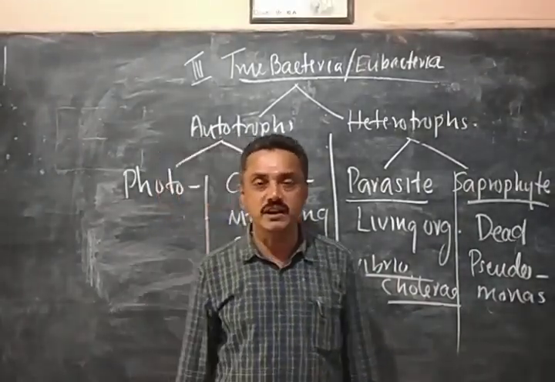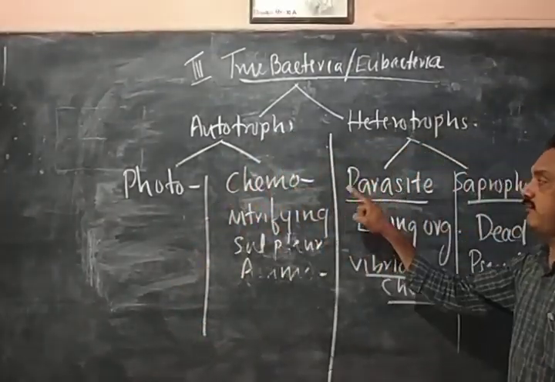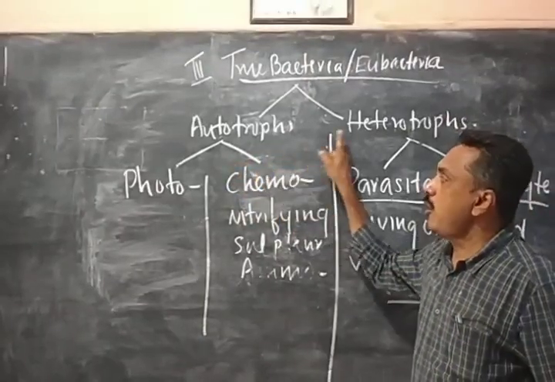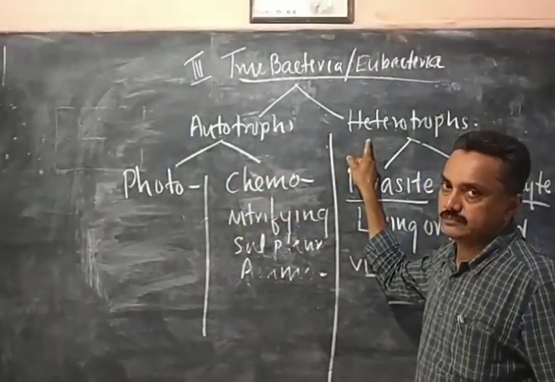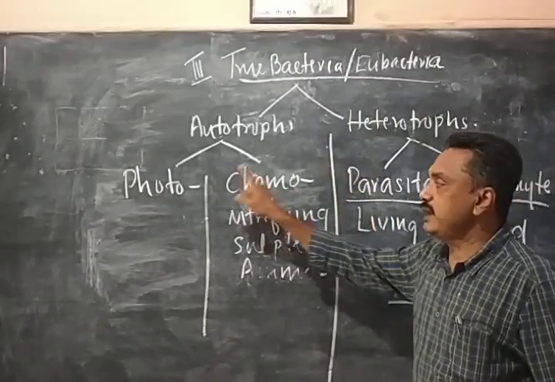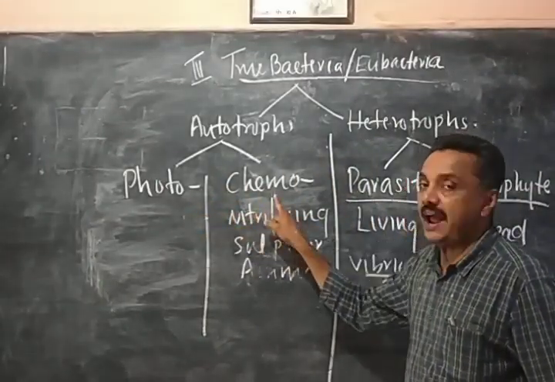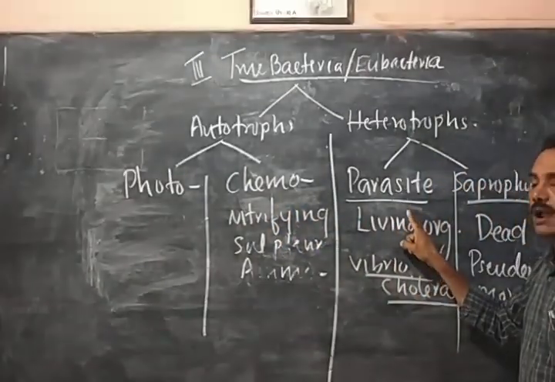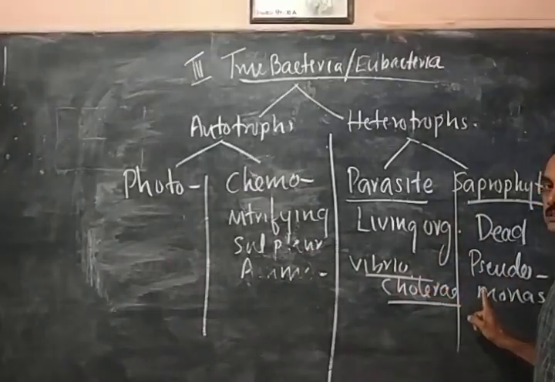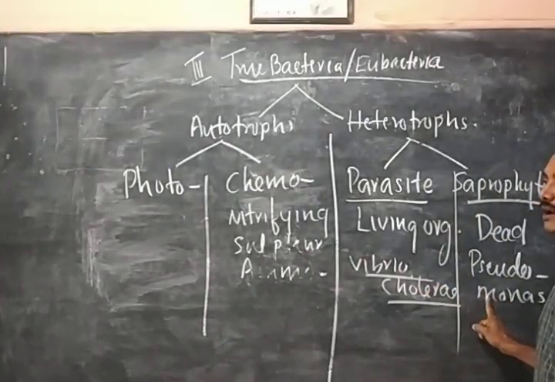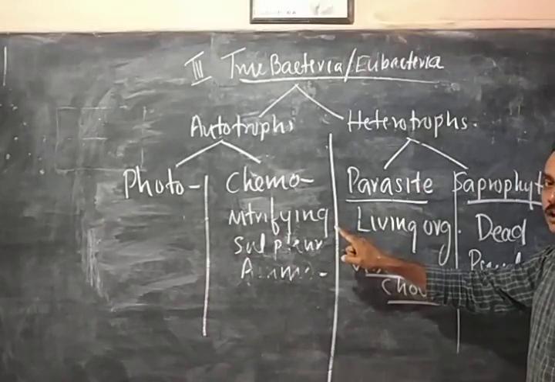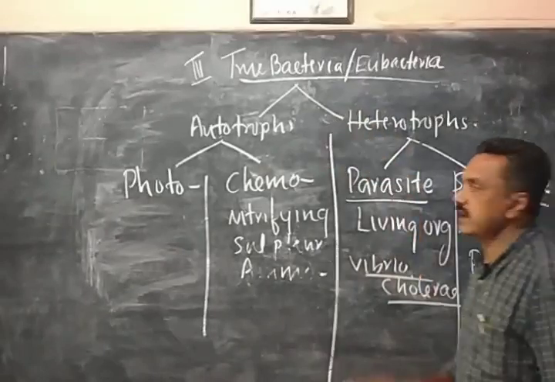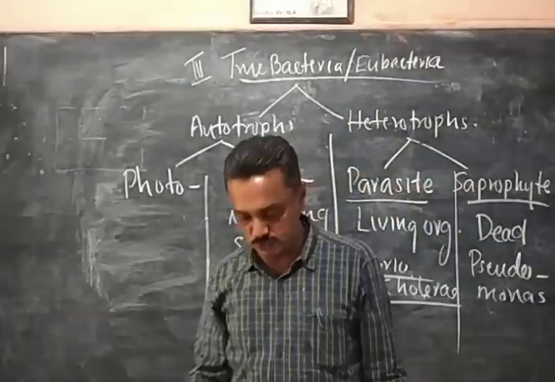Like that, bacteria based on nutrition are classified into two types. The question is: write the difference between autotrophs and heterotrophs. Another question: write the difference between photoautotrophs and chemoautotrophs. Another question: write the difference between parasite and saprophyte, and give examples. So this is an important one. You can take this out while you are writing the notes, and I will give the teaching notes later on. Okay? Bacteria were classified into autotrophs and heterotrophs.